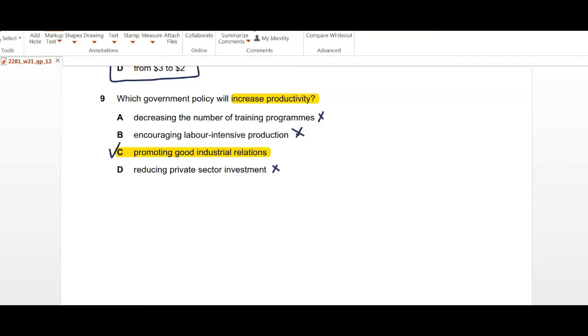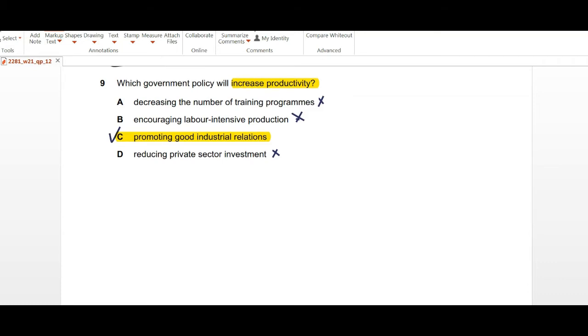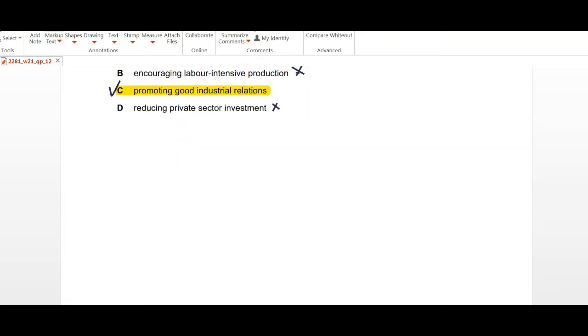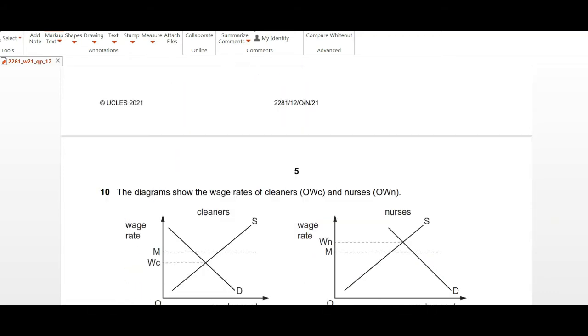When there are good industrial relations, that will enable businesses to be more efficient and more productive, as they will be able to make their operations more efficient.